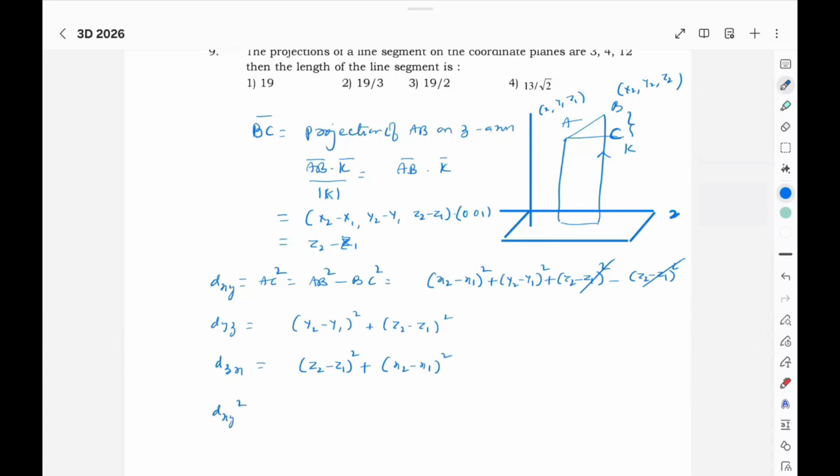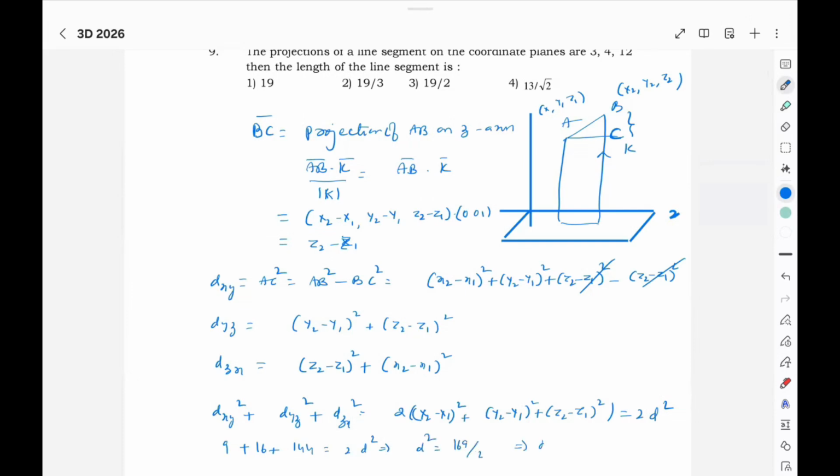So dxy square plus dyz square plus dzx square is 2 times x2 minus x1 whole square plus y2 minus y1 whole square plus z2 minus z1 whole square. So you get it as 2d square. He has given this already, which is equal to 2 times d square. d square is 169 by 2. d will be.